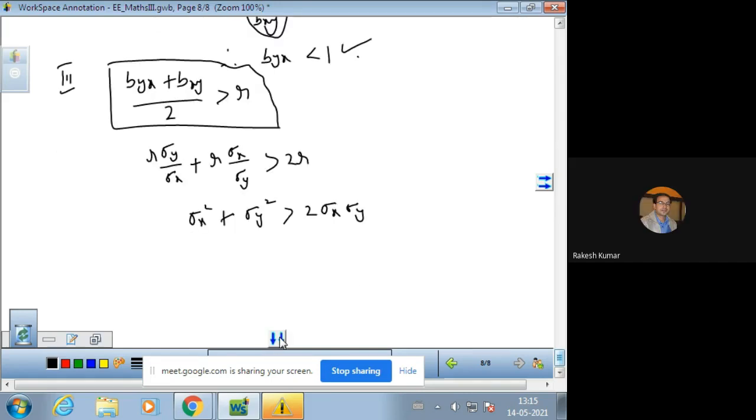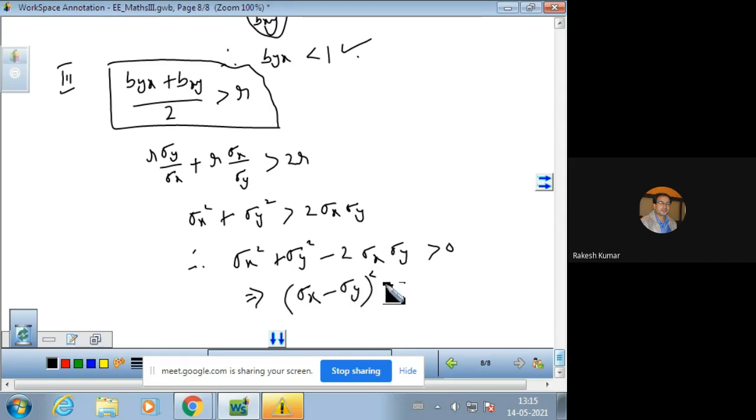From here we have sigma x square plus sigma y square minus 2 times sigma x sigma y greater than 0. This means (sigma x minus sigma y) whole square should be greater than 0, because this is the formula of (a minus b) whole square, and which is true. This is always true because the square of a quantity is always greater than 0.